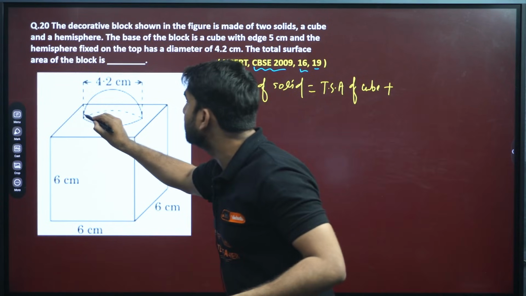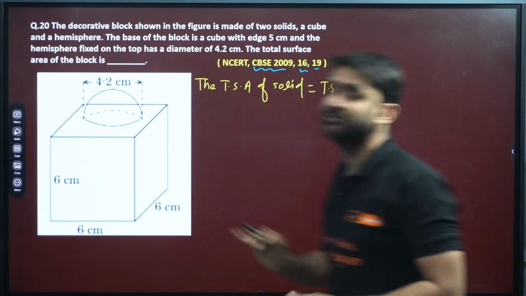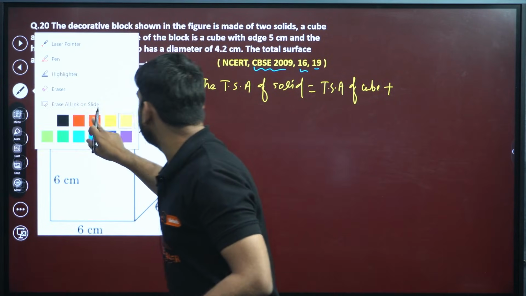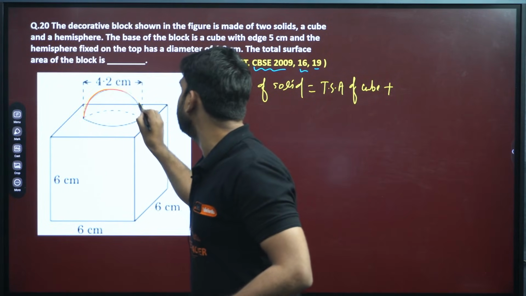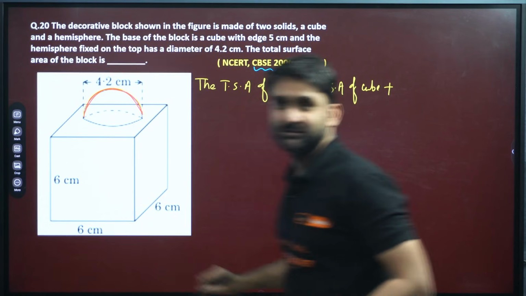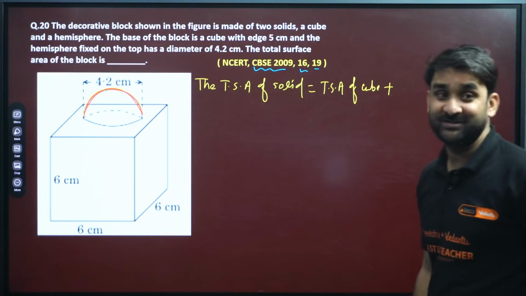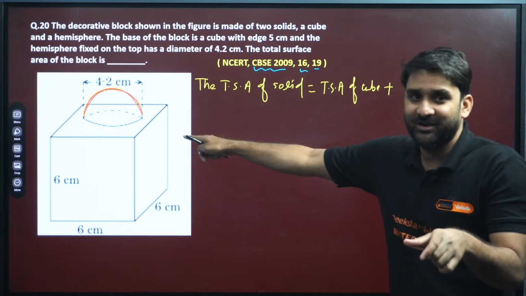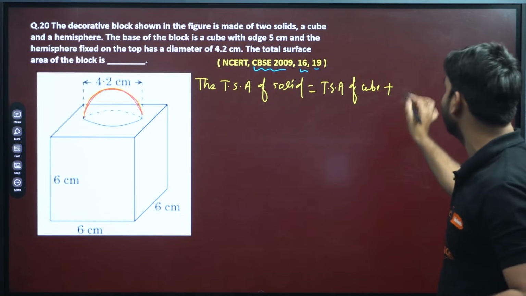Which is the newly exposed area? The curved surface area of this hemisphere. Yes. Let me show you using red color, because red color will be visible. Can you see here? The curved surface area of the hemisphere is exposed to you. So this is the newly curved surface area which is added in this solid. So we have to add the curved surface area